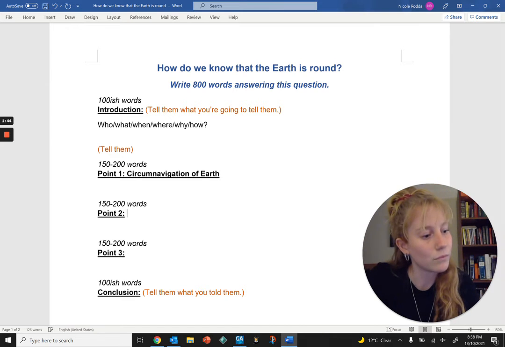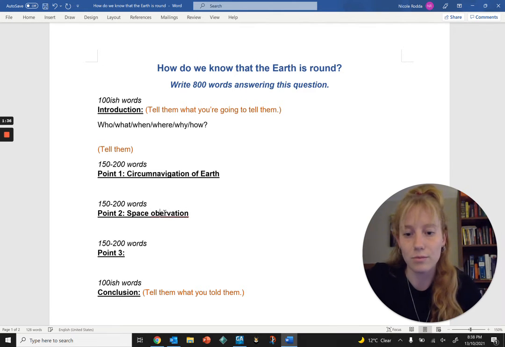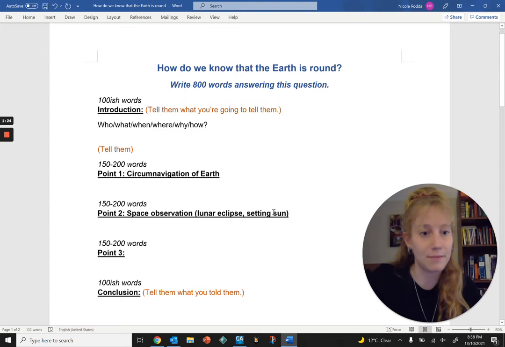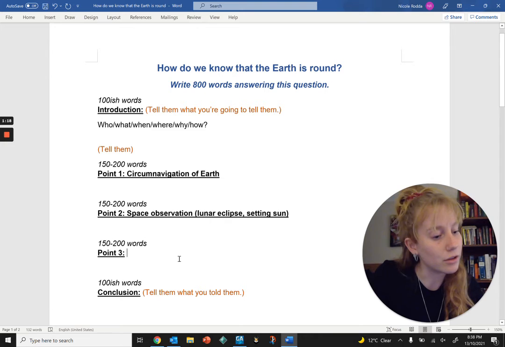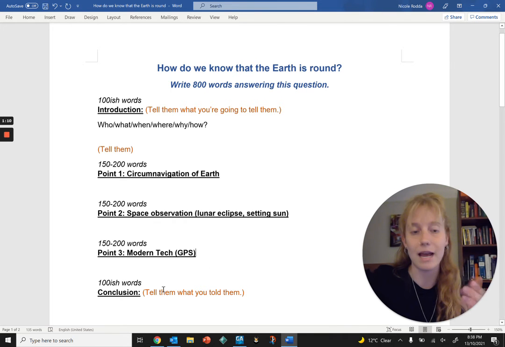Point 2, we're going to go with space observation. This observation is hard to talk and type at the same time. This is going to include things like the lunar eclipse, the setting sun, and maybe some other things that I've researched along the way. Point 3 is going to include modern technology. And this is mostly going to be talking about GPS and how we use GPS and how we know that that would only work if the earth was round.